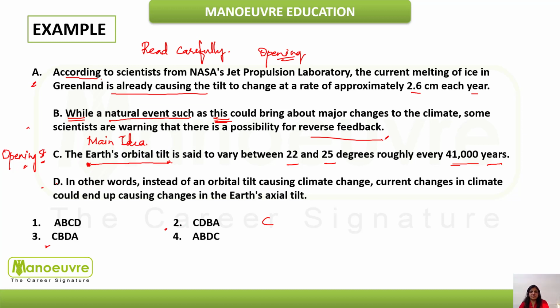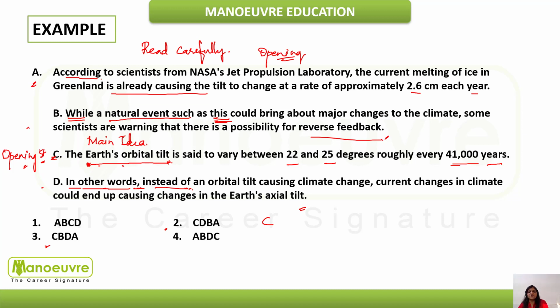Now moving ahead with the next sentence. In other words, instead of an orbital tilt causing climate change, current changes in climate could end up causing changes in the Earth's axial tilt. Now you can see it is using a phrase like "in other words", "instead of". So this sentence is not getting connected to C. C is talking about the orbital tilt. Now "in other words", so which words? So there's no connection.